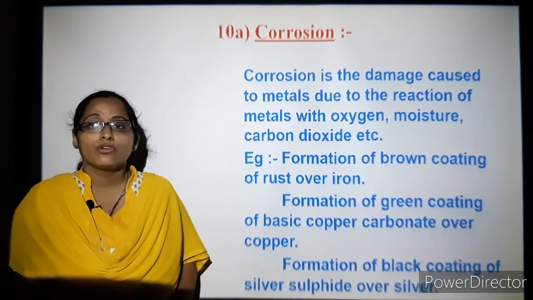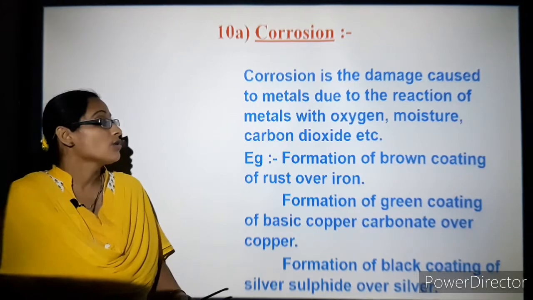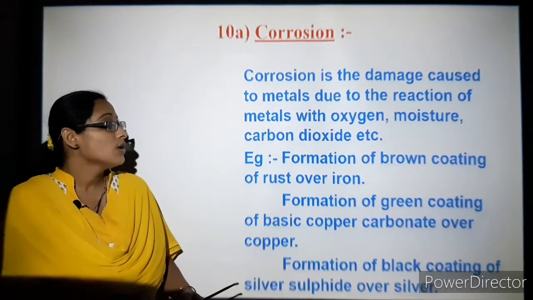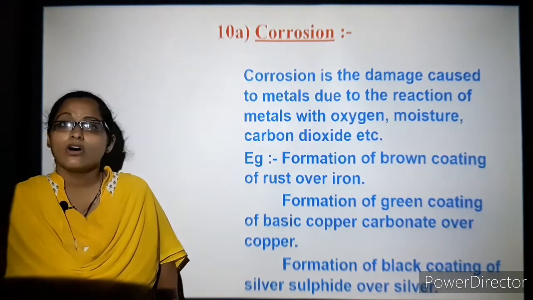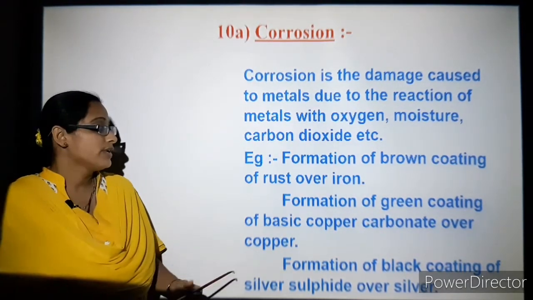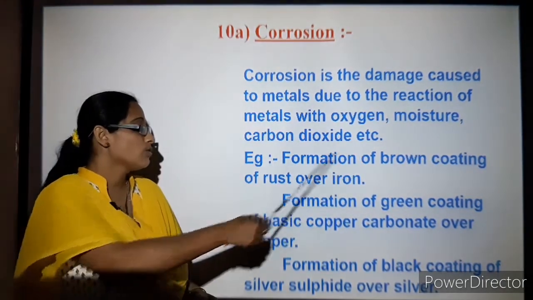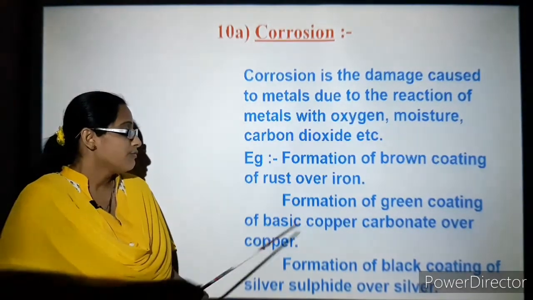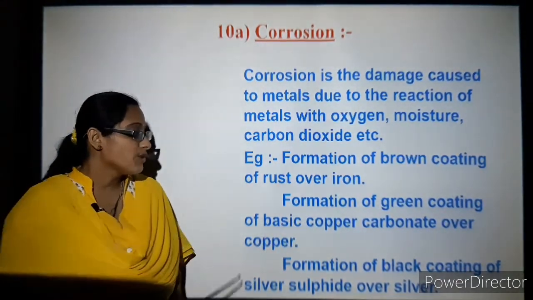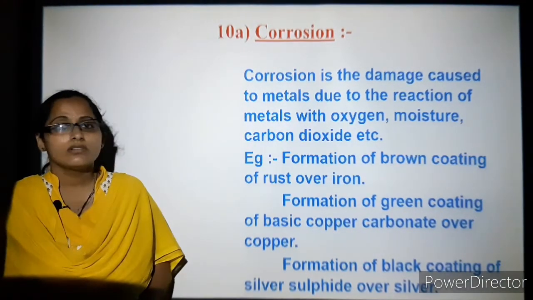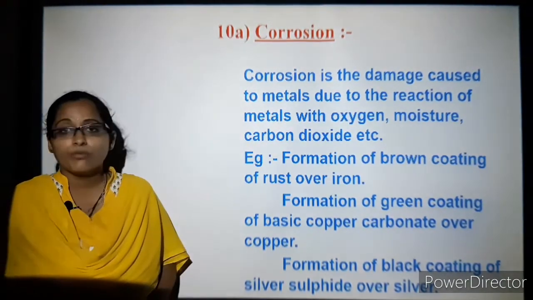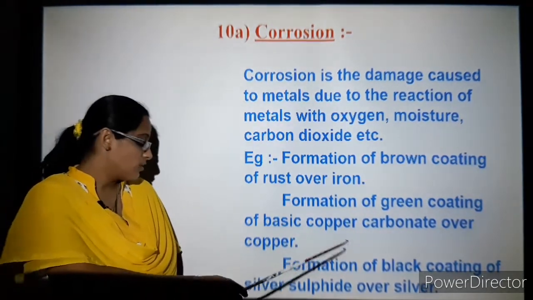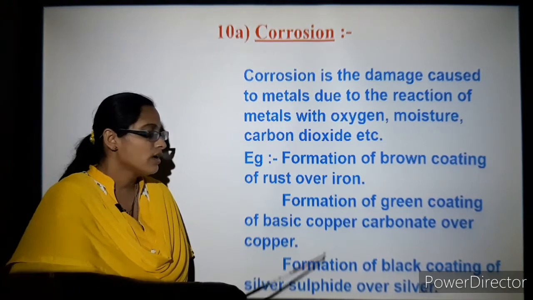So let's understand what is corrosion. Corrosion is damage caused to metals due to reaction of metals with oxygen, moisture or carbon dioxide. So we'll take an example. Formation of a brown coating you can observe over iron, that is due to rusting. Formation of a green coating of basic copper carbonate over copper. So what is deposited over the copper? It is known as copper carbonate. Formation of a black coating of silver sulfide over silver.